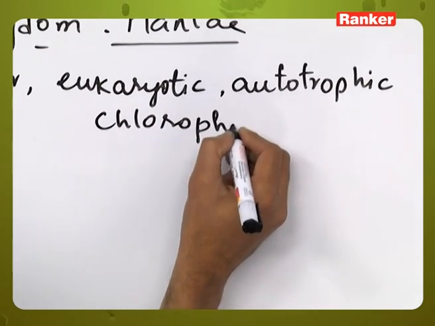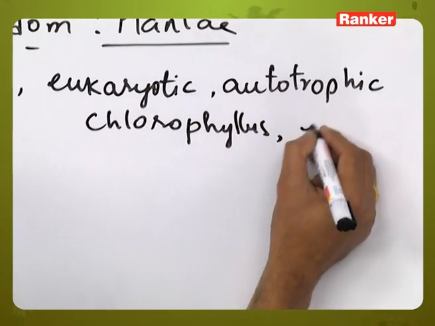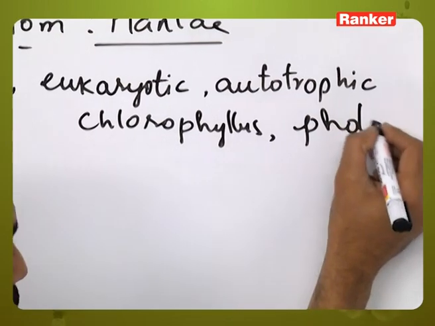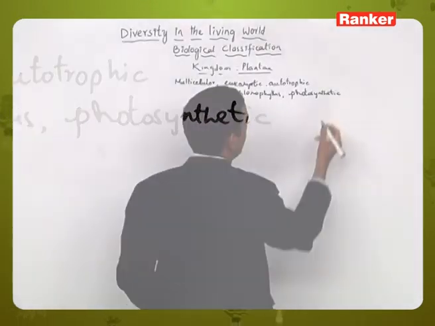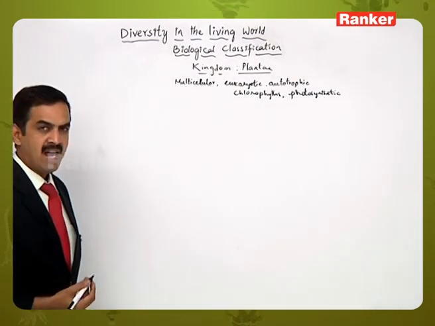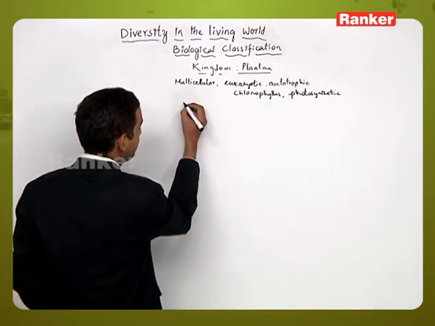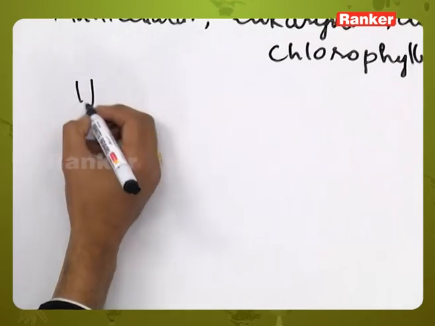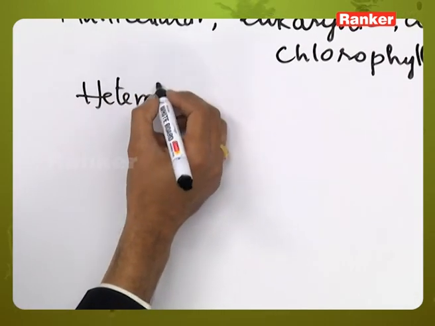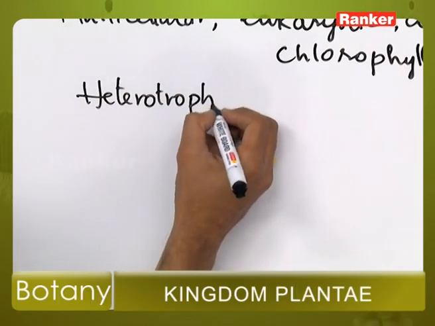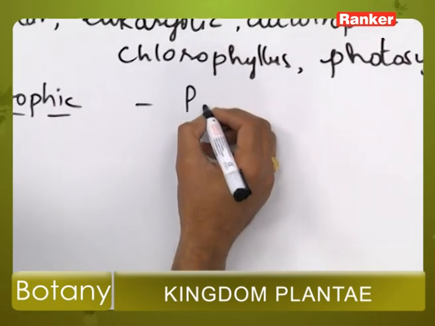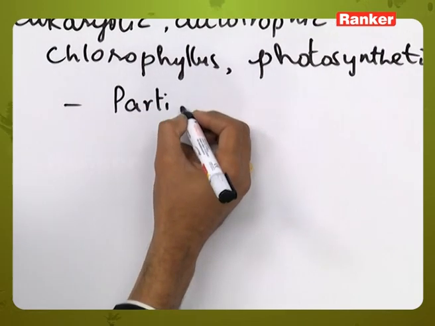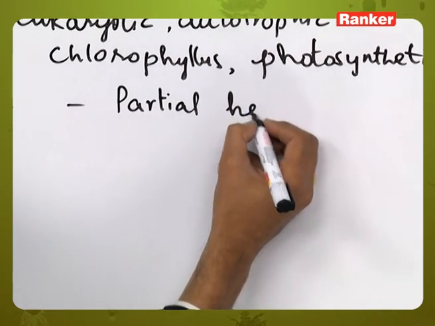chlorophyllous and photosynthetic in their nature. But at the same time, as I am discussing, some of them are heterotrophic in their nature also. Let us take some examples, like some of them are partial heterotrophs.